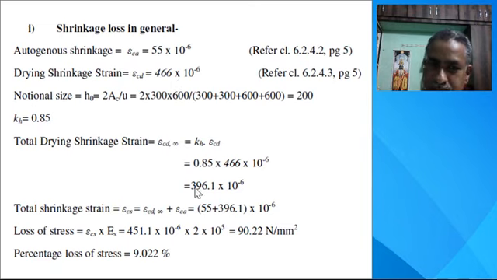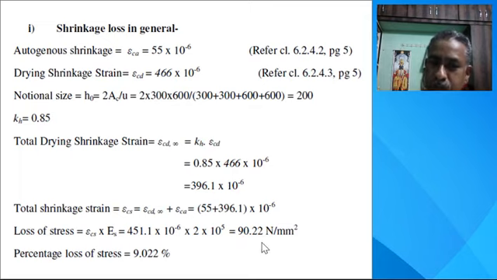So total drying shrinkage strain is equal to 396.1 × 10^-6. Total shrinkage strain is ε_cs = ε_cd + ε_ca. So 55, which is known to us from page number 5, plus 396.1 × 10^-6, that gives the total shrinkage strain. Loss of stress is equal to ε_cs, this value, that is 451.1, multiplied by modulus of elasticity of steel, that is 2 × 10^5.